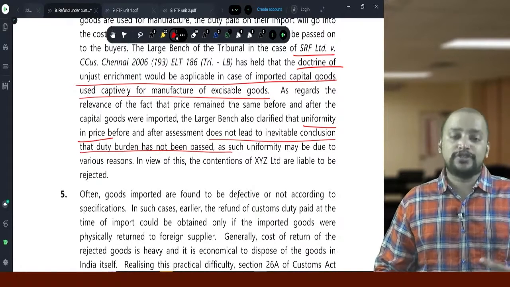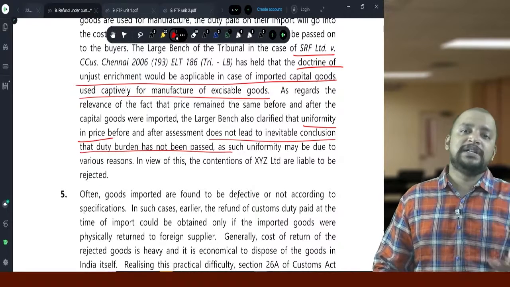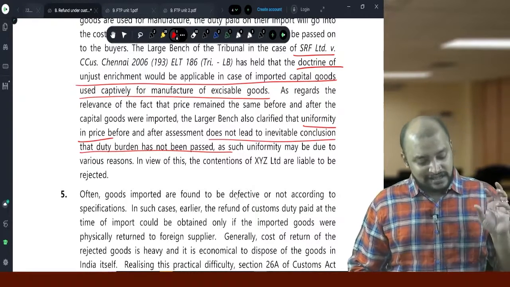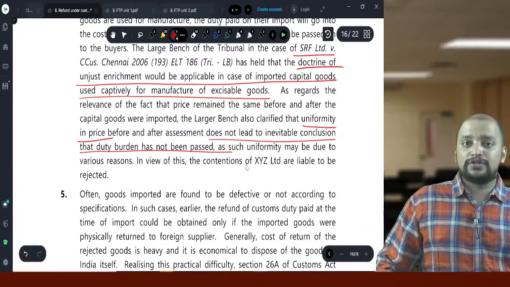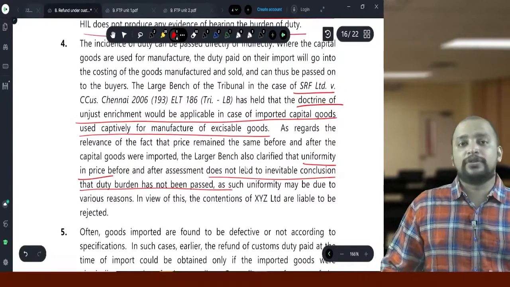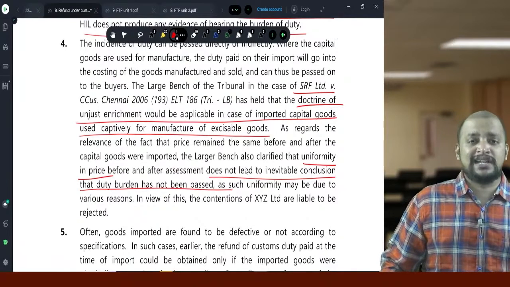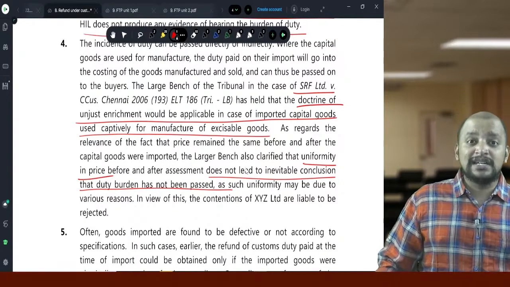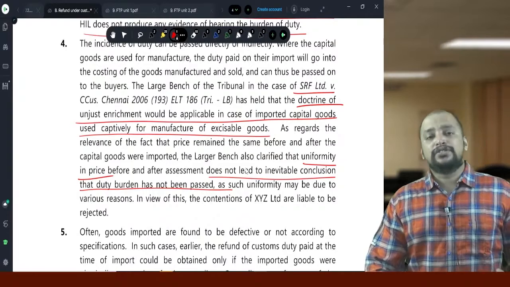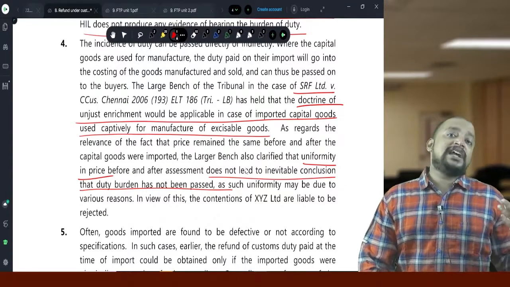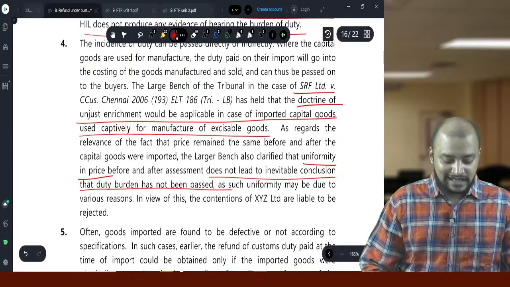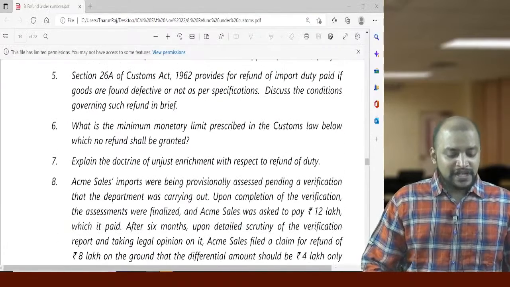Therefore they need to prove that they have not transferred the burden. The onus to prove is always on the importer. And what can they do? Can they produce a CA/CMA certificate in this regard? Yes, but a mere declaration is not sufficient. They need to prove that they have not transferred the burden to the next person. That is there. Then question number 5.